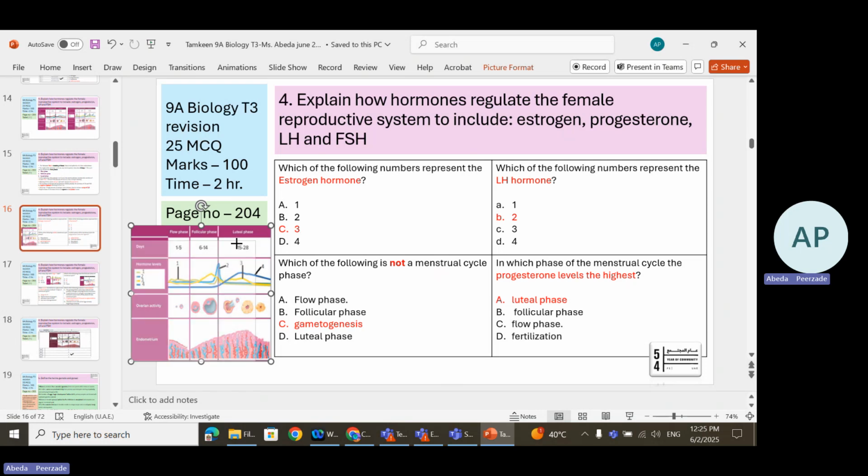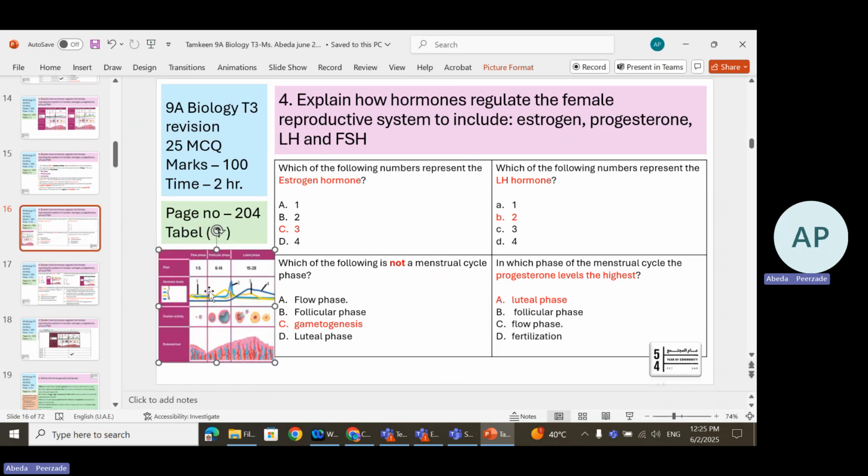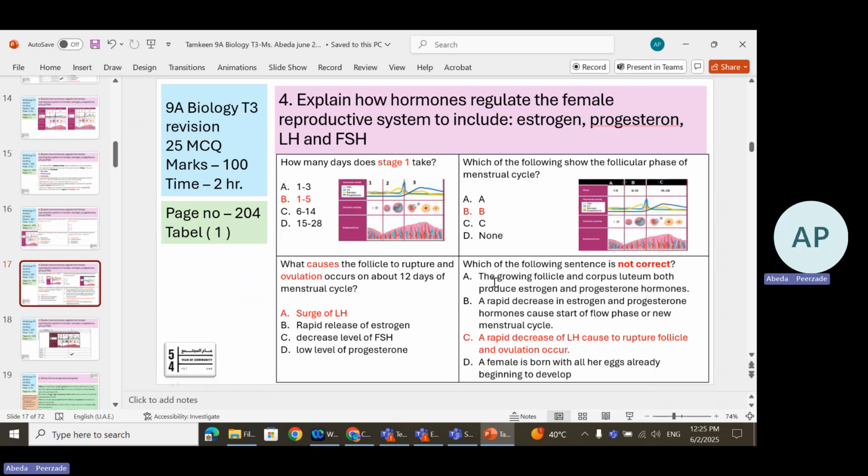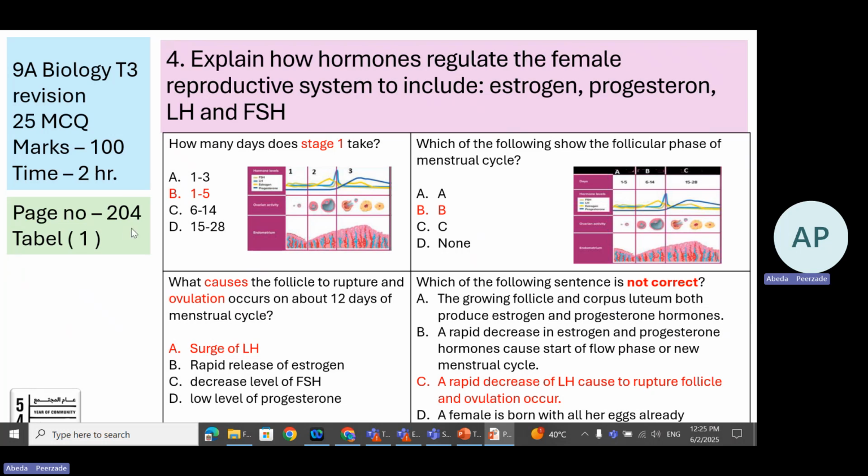You can see progesterone is denoted over here by number 4, where it's very high in the luteal phase. You can see page number 204, table number 1.